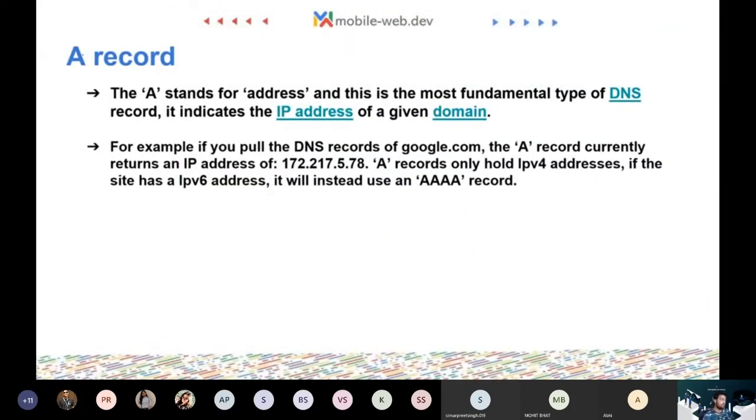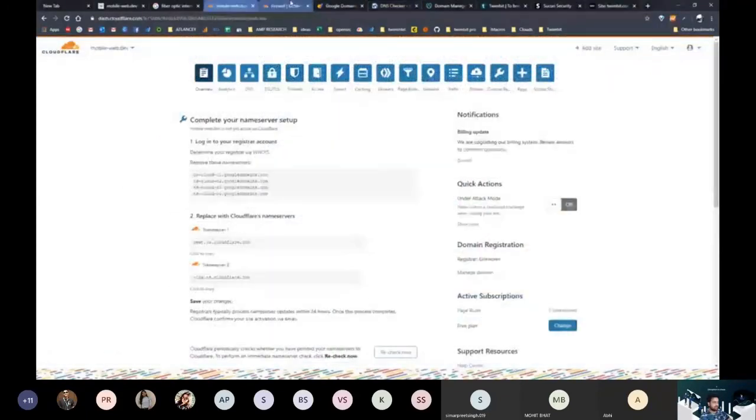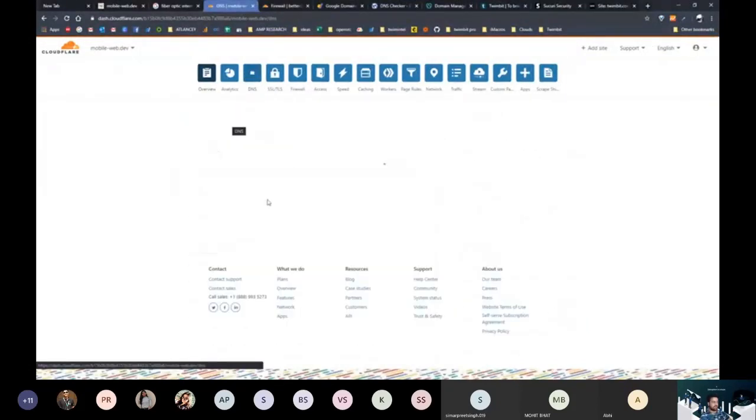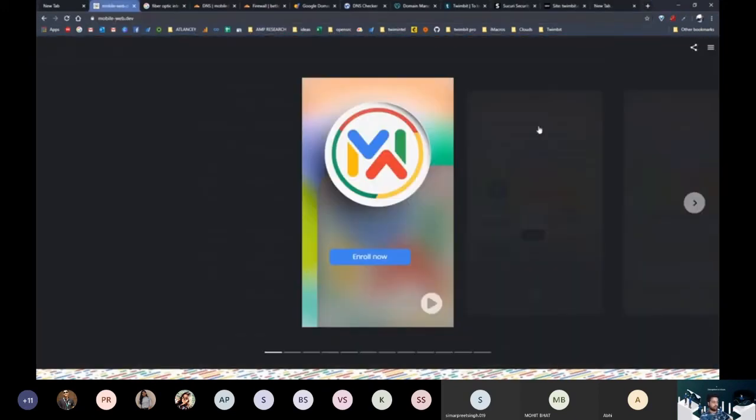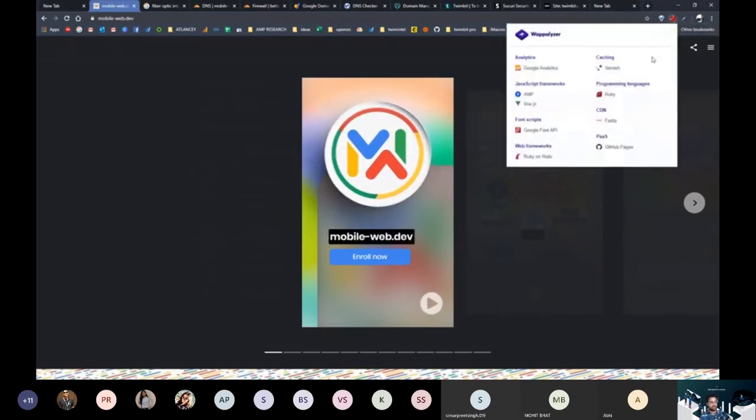So let's talk about the A record first. A stands for address, and this contains the IP address of your server. Remember that when we migrated our records from our server to Cloudflare, there were different types of records that it actually exported. And here we had the A record. So the A record has the address behind it. Now, mobile web dev is hosted on GitHub Pages. And how you can actually tell is, when you visit the website, just check the webalizer and you will see GitHub Pages over here, right? So we use GitHub Pages to host this.